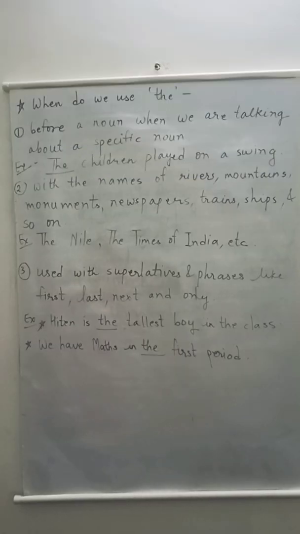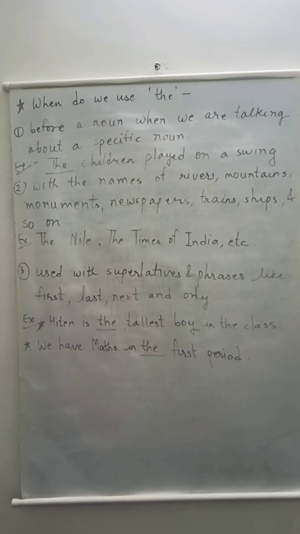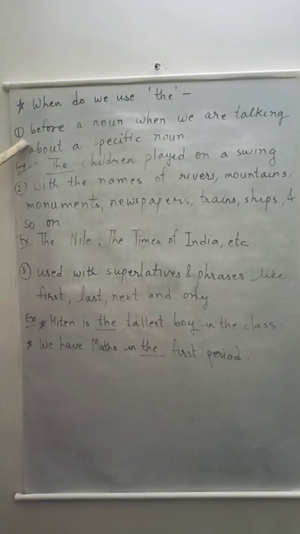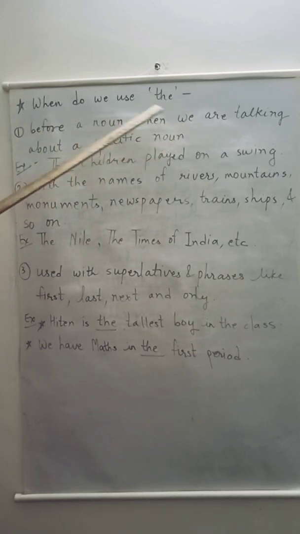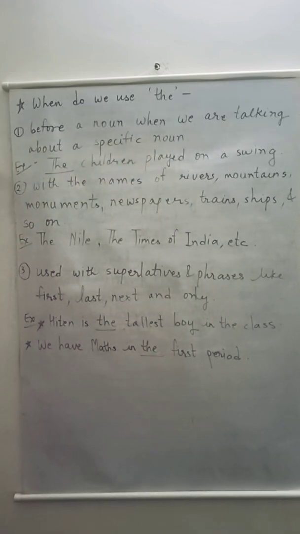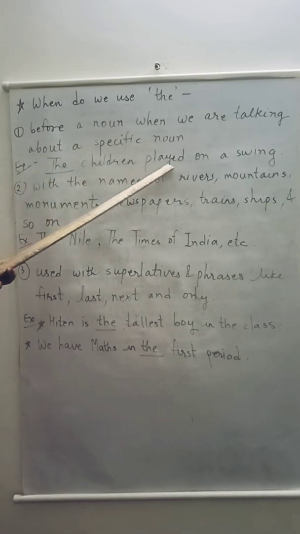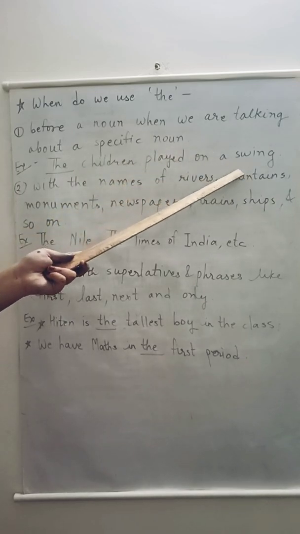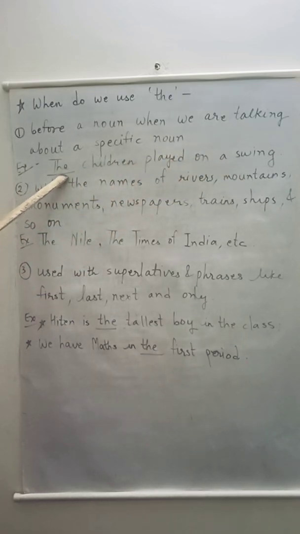Now children, we have already studied about A and an. We have understood where do we use the article A and an. Now we will learn where do we use the article the. Okay? So, where do we use the article the? First, we use the article the before a noun when we are talking about a specific or a particular noun. For example, see, dash children played on a swing. Now, we are talking about a particular children who are playing on the swing. So, here we will use the article the.